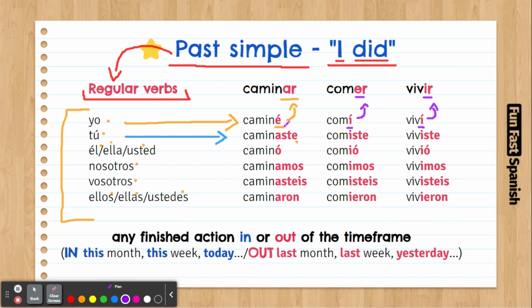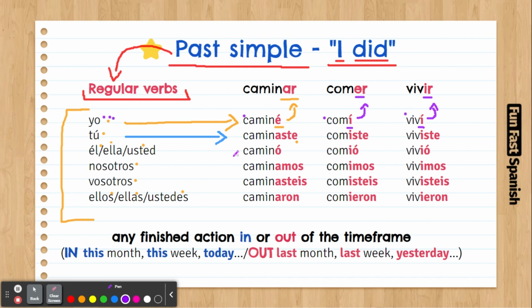That means that you have to put a stress on that vowel when you say the word caminé. It's not camine or camine, it's caminé. Caminé has the stress on the É here, so caminé is the way you say it. Comí, viví. So caminé means I walked. Comí means I ate. Viví means I lived.